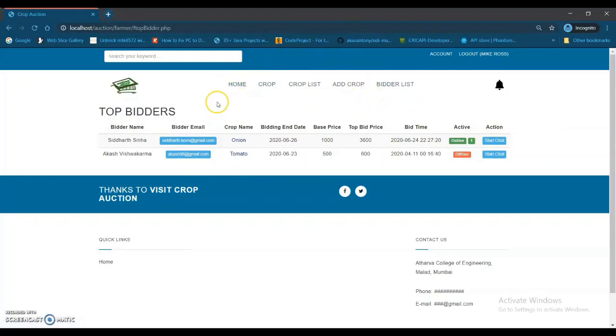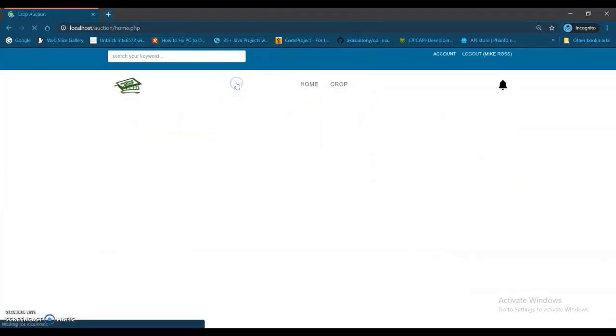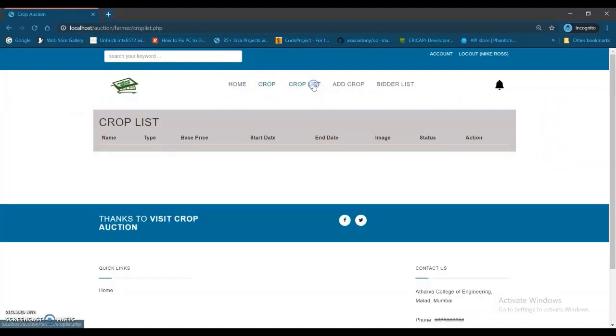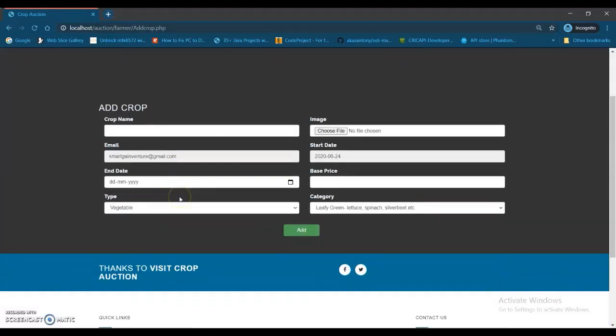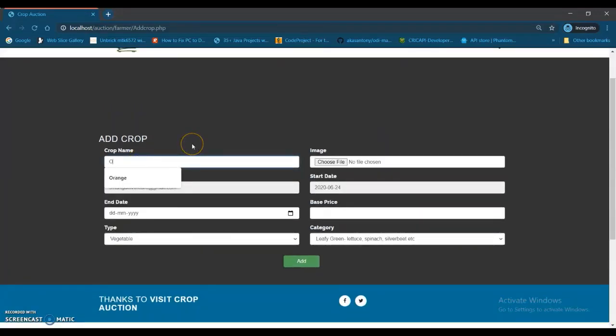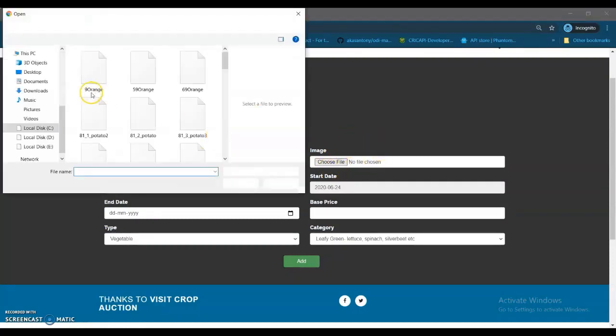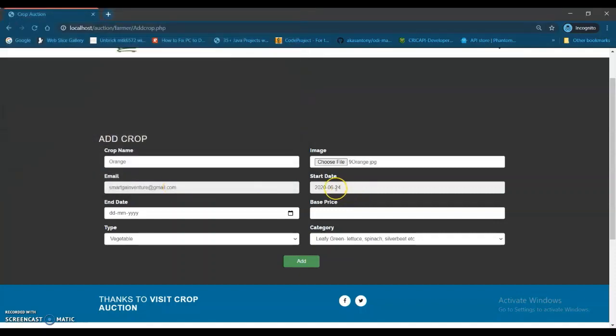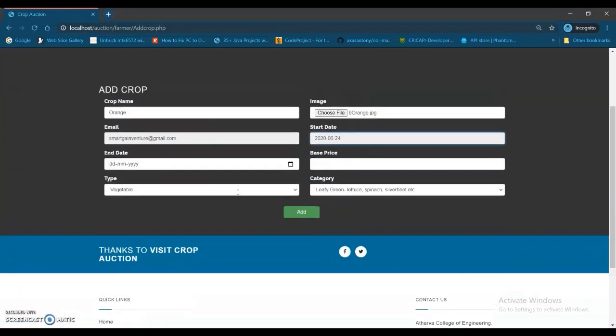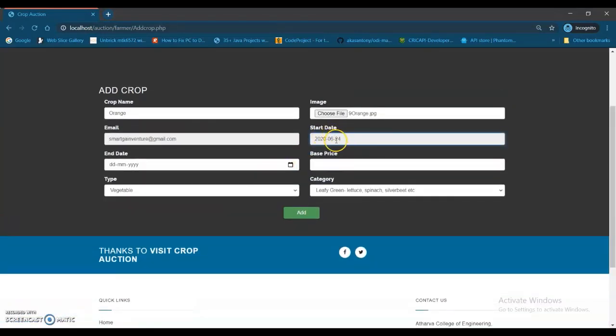So this was the farmer dashboard. You can see I have shown you the crop list and the bidder list, and now let's try to add a new crop. So let's try to add orange. Let me choose an image. This is a thumbnail image. We cannot edit the email and start date, as you can see, because the start date will be today's date and the email cannot be changed.